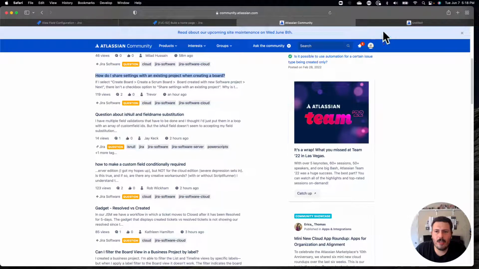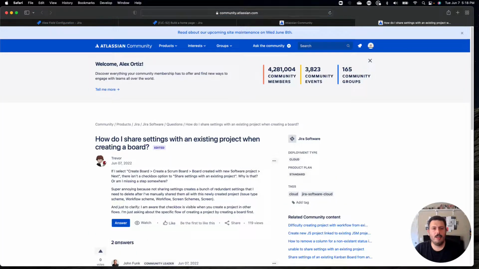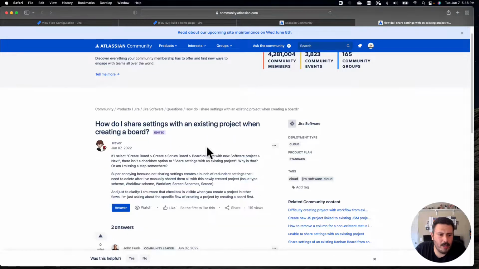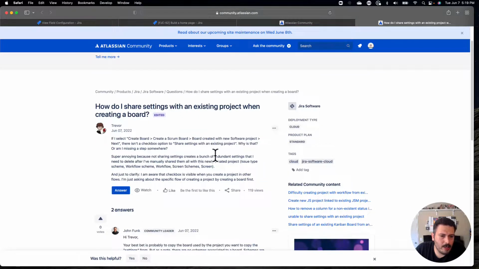So the next question here is, all right, how do I share settings with an existing project when creating a board? If I select create board, create from Scrum board, board created from new software project, next, there isn't a checkbox to say share settings with an existing project. Why is that? Or am I missing a step? Super annoying because not sharing settings creates a bunch of redundant settings that I don't need.